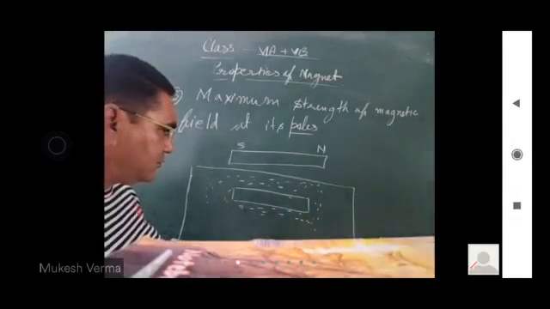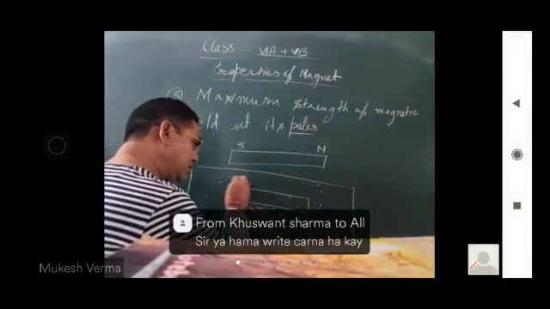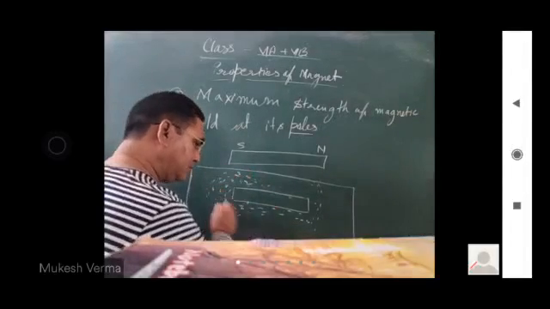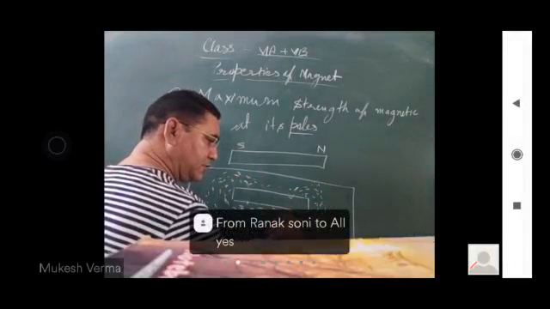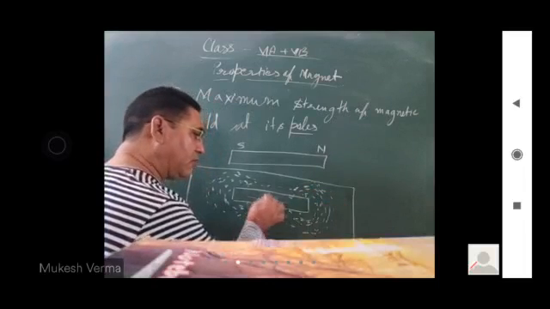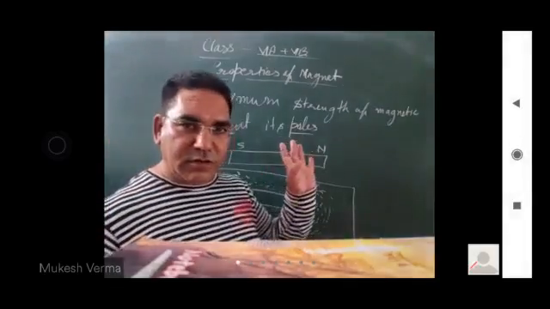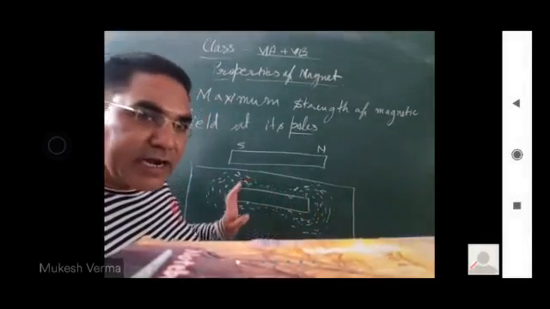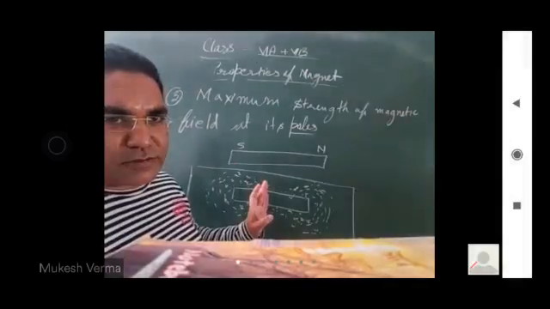When we tap it, we will see that the maximum iron dust arranged at the poles. यहां पर भी होगा लेकिन कम होगा, बीच में होगा लेकिन कम होगा. Weakest in the middle and strongest magnetic field at the poles. Got it?